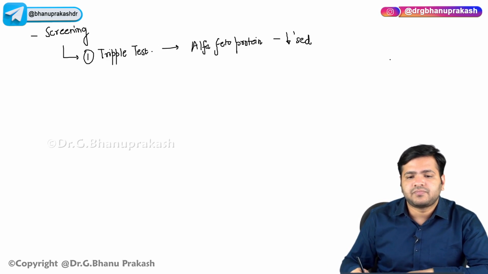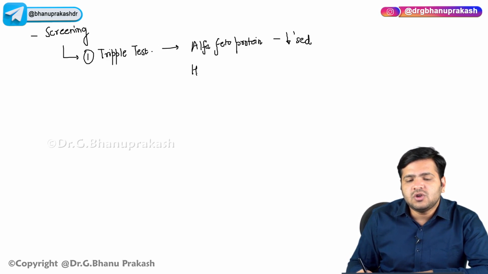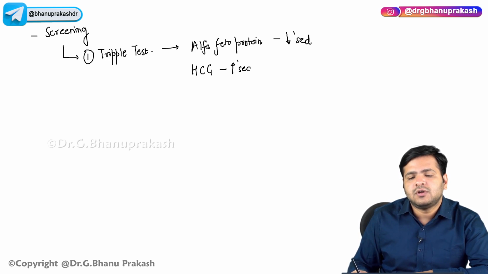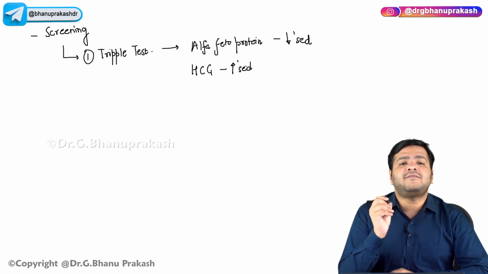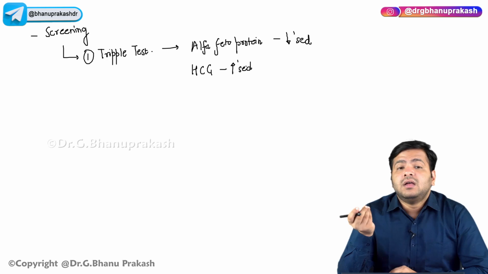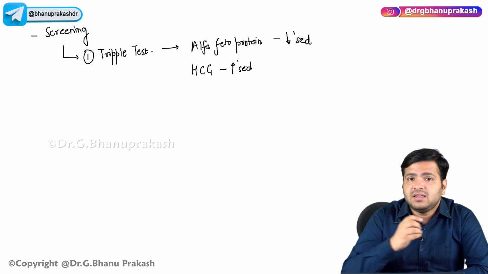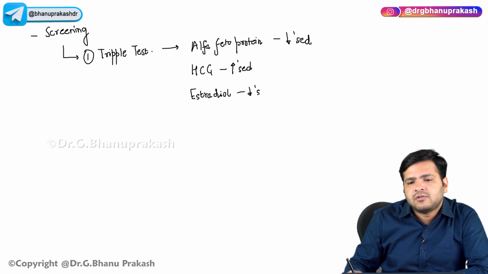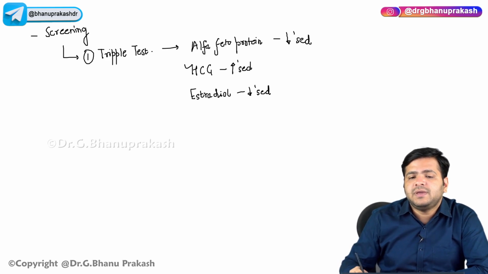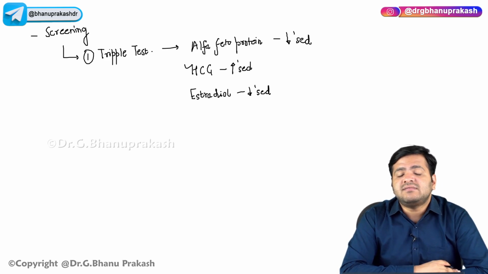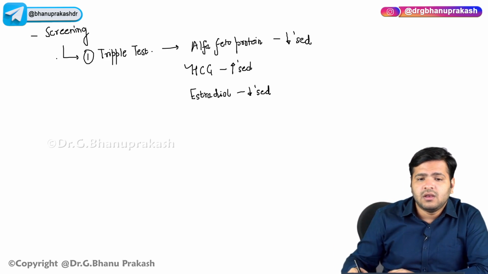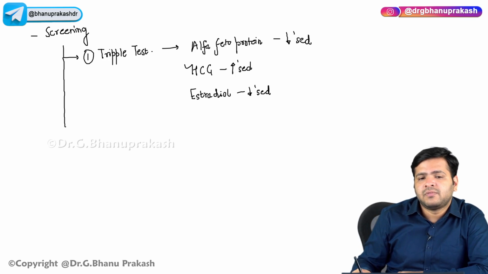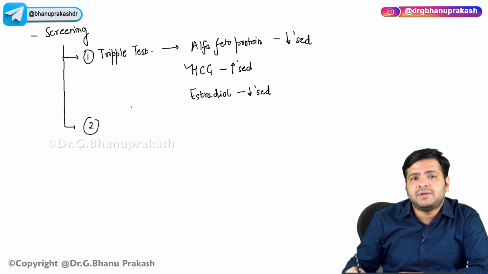The HCG, human chorionic gonadotropin, is increased. In the mother, the alpha fetoprotein is decreased, the human chorionic gonadotropin is increased, and remember, the estradiol is decreased. So the only parameter which is increased is HCG. Now there is another test which you can perform, known as the quadruple test.